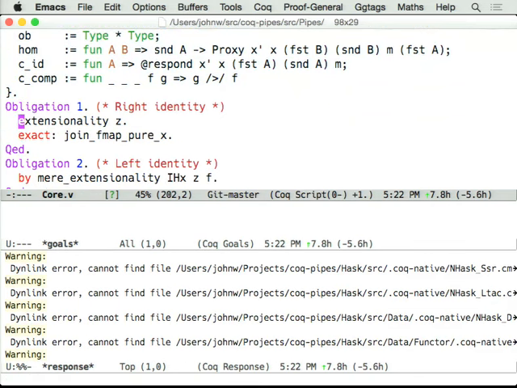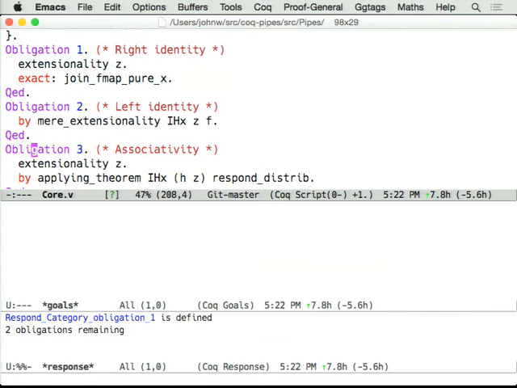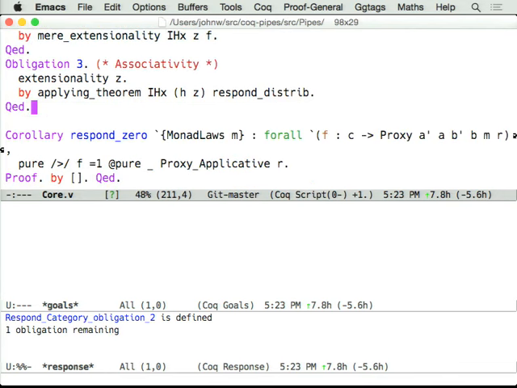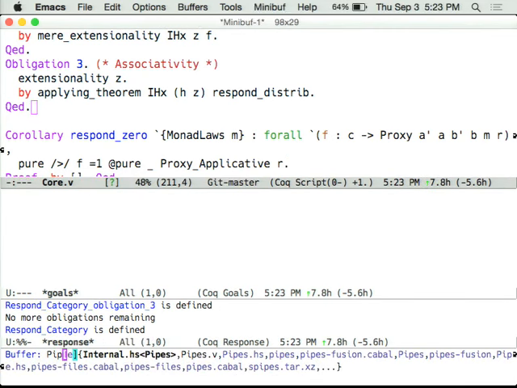Anyway, so here we have the right identity law. And you didn't see it, but it's telling me now that I only have 2 obligations left. I have to prove left identity. I have to prove associativity. And now I know I have a category for respond. And I'm sure you all trust me because you trust Coq. But we have all 5 categories proven, and many other laws besides that Gabriel has mentioned.